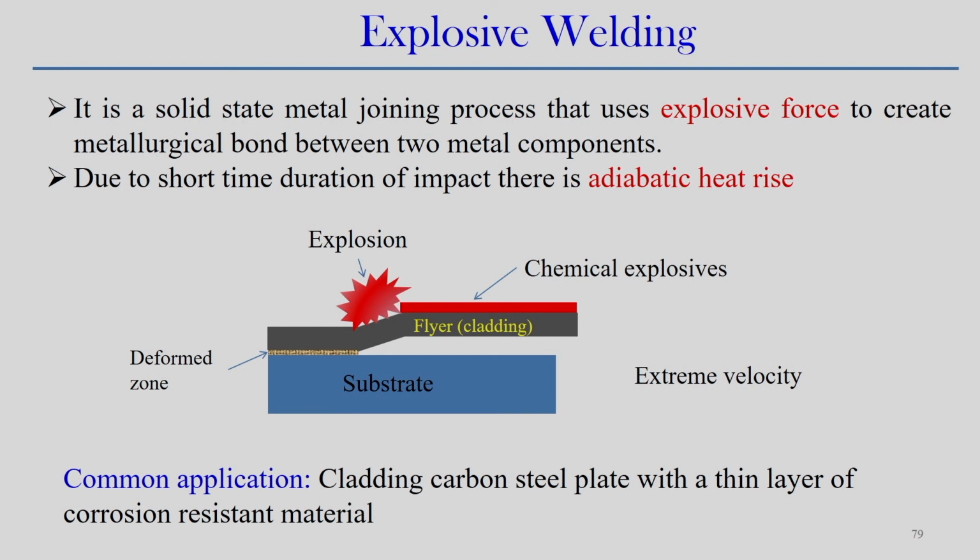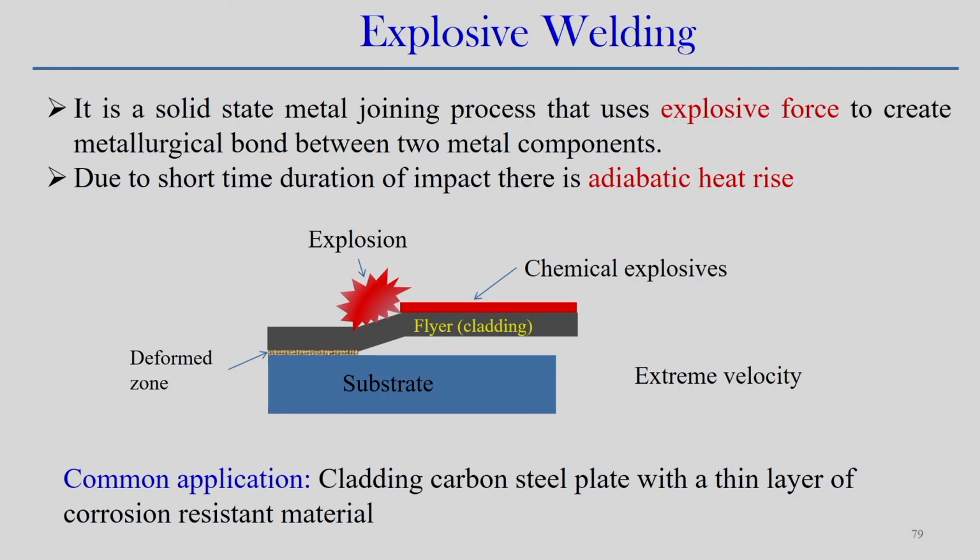A common application is cladding a carbon steel plate, a very thin sheet, on the carbon steel substrate material with a thin layer of corrosion resistant material. That is a typical application, a very thin layer, and suppose you have a very big structure. In this case it will be easier to use explosive welding, but you have to use the explosive in a very controlled way.